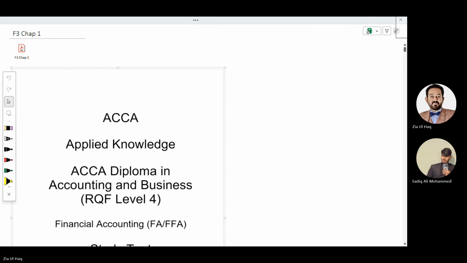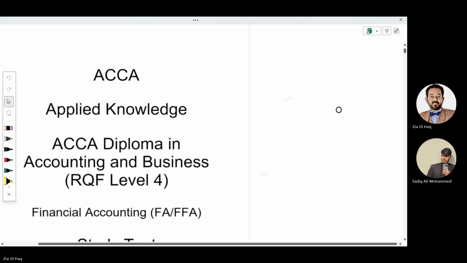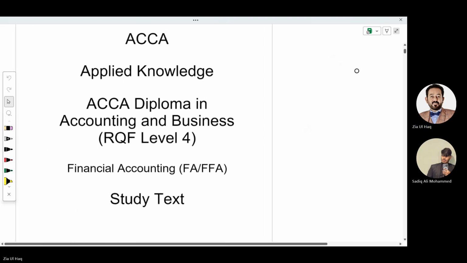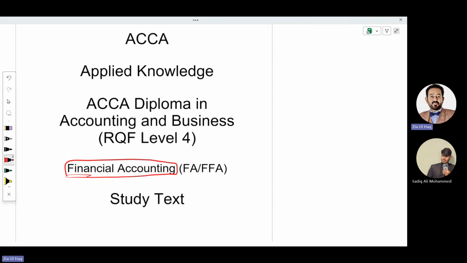So let's start. The very first accounting paper of ACCA is financial accounting, the basic accounting paper. In ACCA, we will be having three accounting papers. One is financial, another is at skill level, financial reporting, and then there is an advanced level paper at strategic level, strategic business reporting. In this paper, we will learn the basics of accounting, not the very basics, middle level basics.